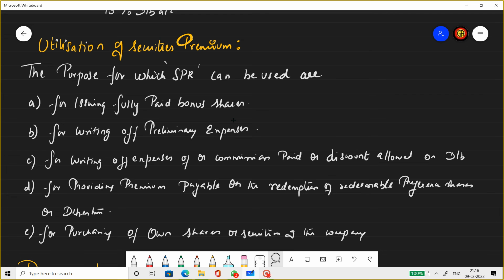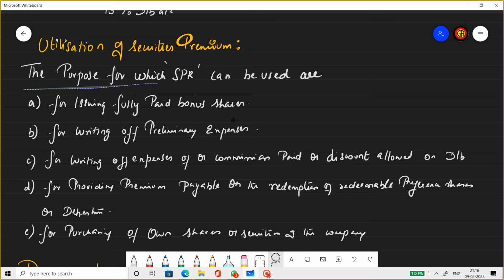Now, can we use this fund for any purposes? Because there is real money involved in this. SPR account carries real money. So can we use this money for any purpose? Say for example, a machinery is getting repaired tomorrow. Can we use this money to do that repair? Or can we use this to write off any other revenue losses? No, the utilization of SPR is very much strictly handled.